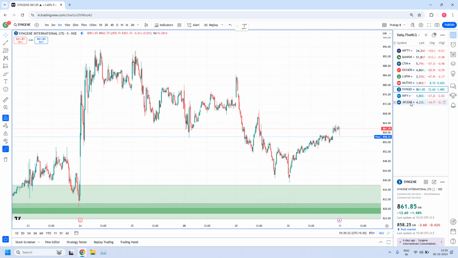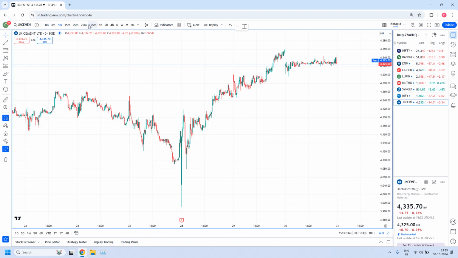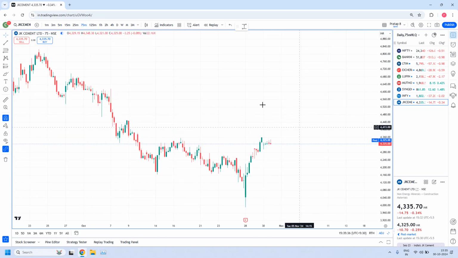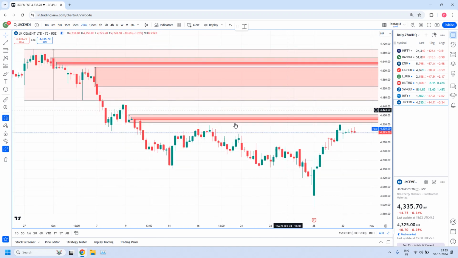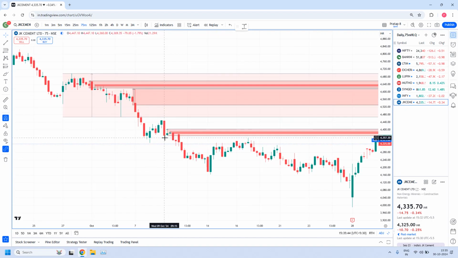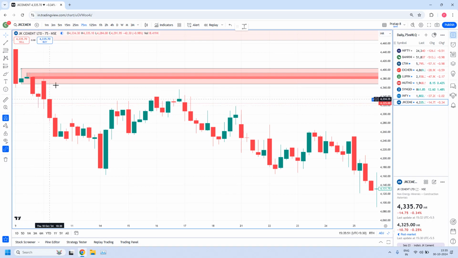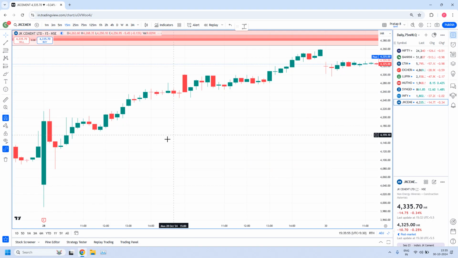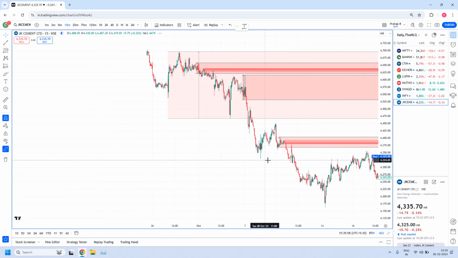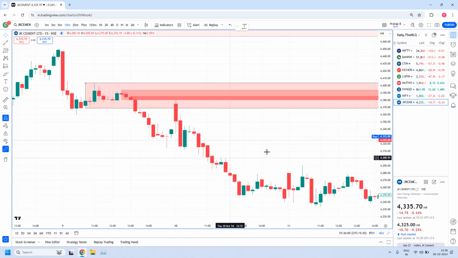Okay, INFY we already discussed, and the last one is JK Cement. This is also a 75 minutes high liquidity supply zone. Previously we have drawn this daily high liquidity. This is the one: drop, 2 base candles and drop. This is a 75 minutes high liquidity supply zone, and this zone is already tested, a fine-tuned zone. Let me explain how we fine-tune. Here we have a 15 minutes fine-tuned zone: a rally, 3 base candles and then a drop candle. This is the 15 minute zone.